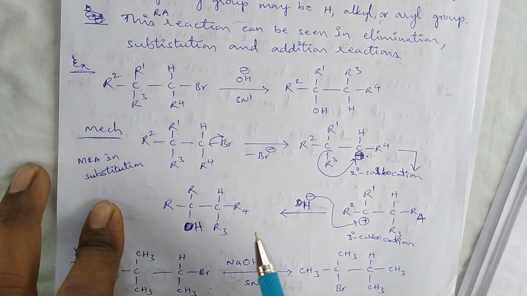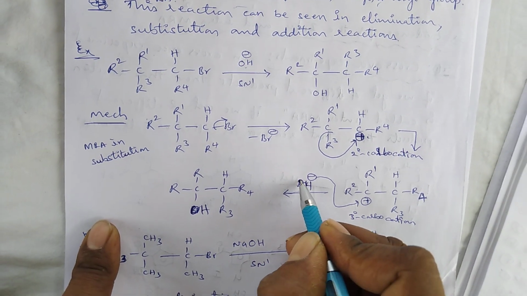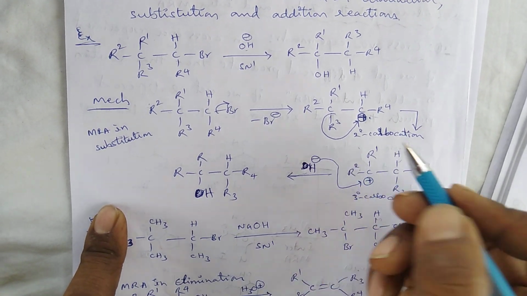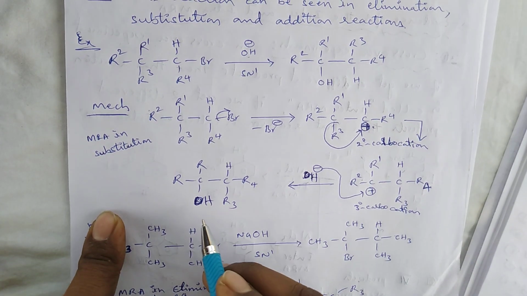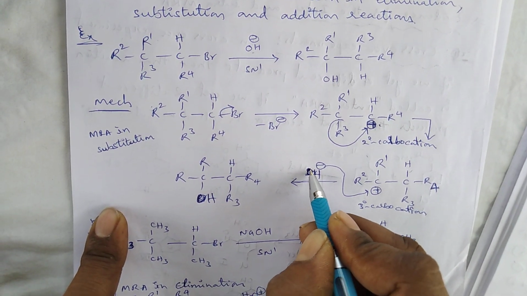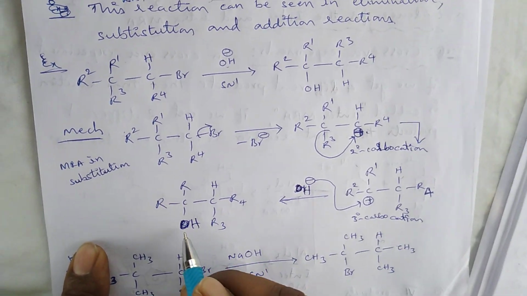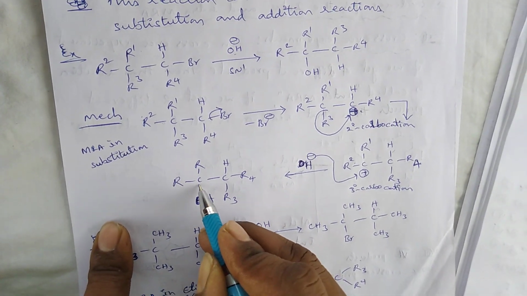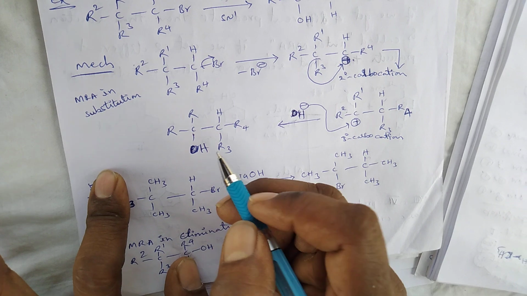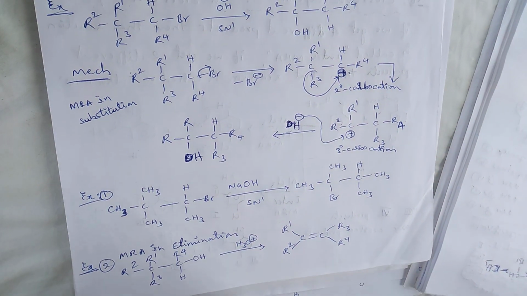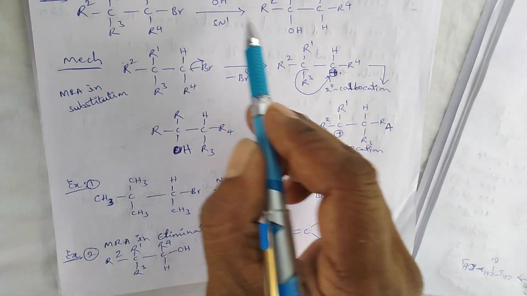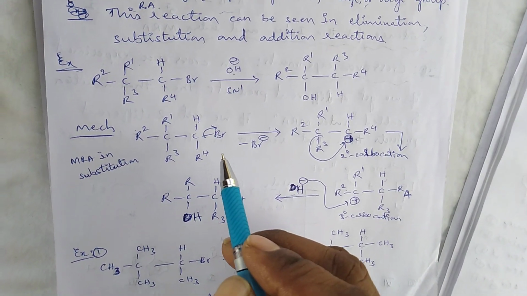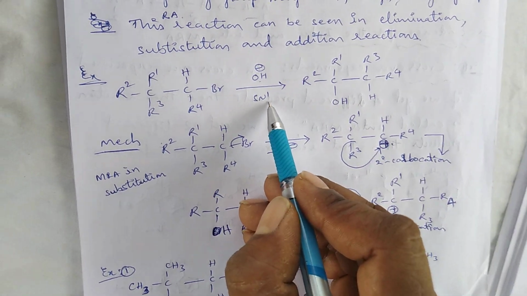Now by the attack of this OH group or any nucleophile on this carbonium ion, we produce the corresponding product. If OH group attacks on this carbon center, we will get the tertiary alcohol. Generally this reaction mechanism proceeds through SN1.